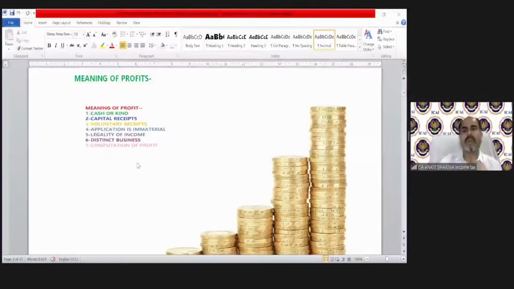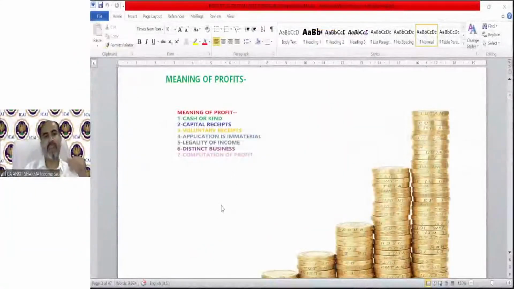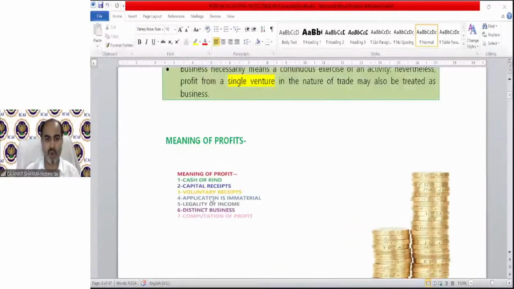Okay, so we were here, at the meaning of profit, etc. The meaning of profit is just like the concept of income, which you must have gone through in chapter 1. That is, income can be in cash or kind. Income includes capital receipt as well as revenue receipt, and voluntary receipt also.